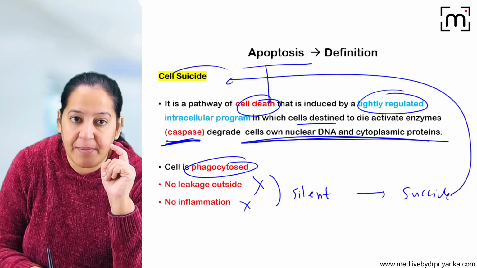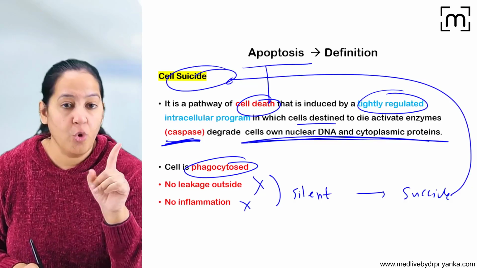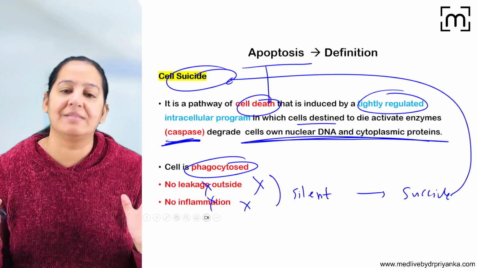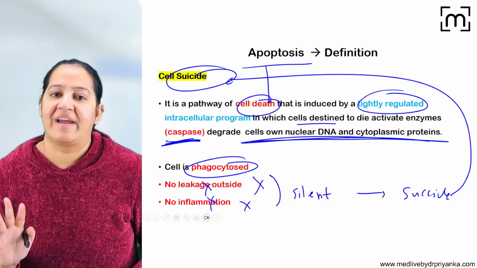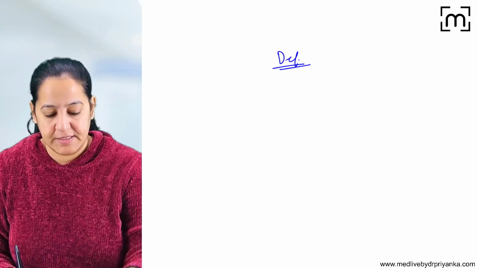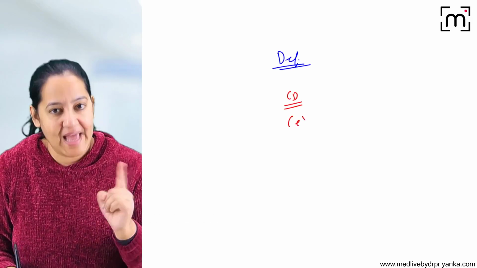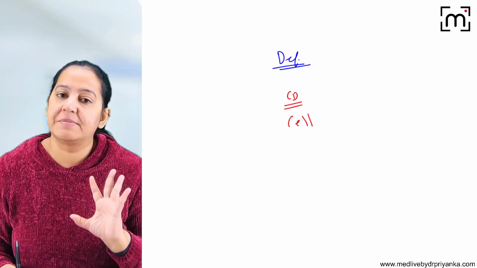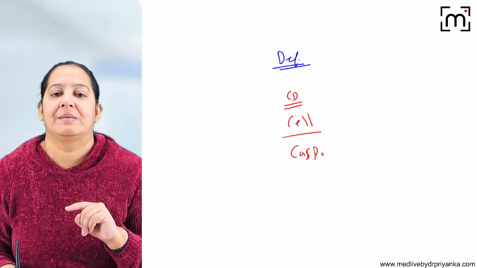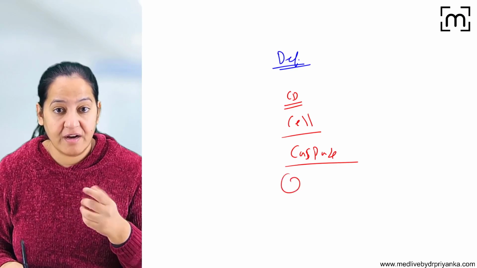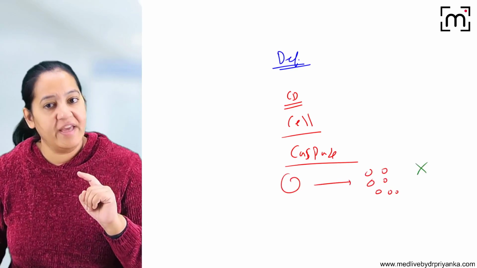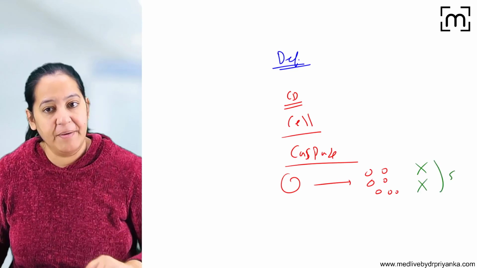So you have to write down, we compare it with suicide because it is silent. There is no leakage, there is no inflammation, in contrast to necrosis, the other type of cell death, in which there is leakage and inflammation. So how to define it? Apoptosis is a programmed cell death in which the cell which is destined to die activates an enzyme known as caspase. Caspase will convert the entire cell into multiple small apoptotic bodies. During the entire process, there is no leakage, there is no inflammation, it's silent. That's why we compare it with suicide.